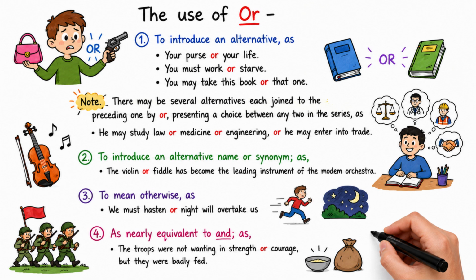Second, to introduce an alternative name or synonym, as, the violin or fiddle has become the leading instrument of the modern orchestra. Third, to mean otherwise, as, we must hasten or night will overtake us. Fourth, as nearly equivalent to and, as, the troops were not wanting in strength or courage, but they were badly fed.